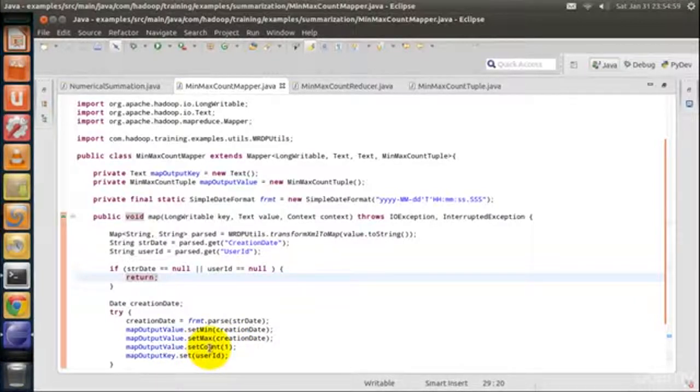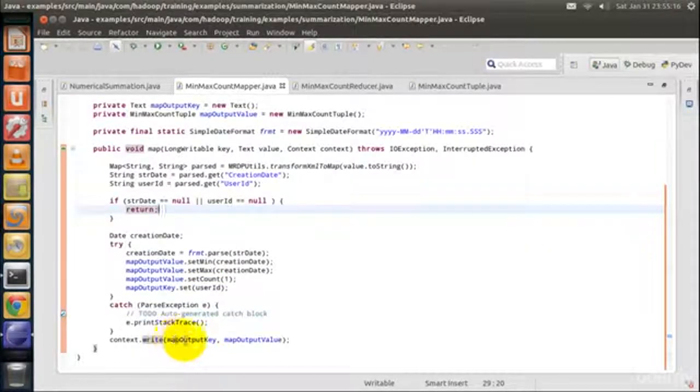That is, every time a comment is encountered in the mapper function, we will set the count to 1. Later all these ones will be added in the combiner function and in the reducer function to get the actual count. Finally, we are emitting the key and value. Value is nothing but the object containing min date, max date and the total number of comments.